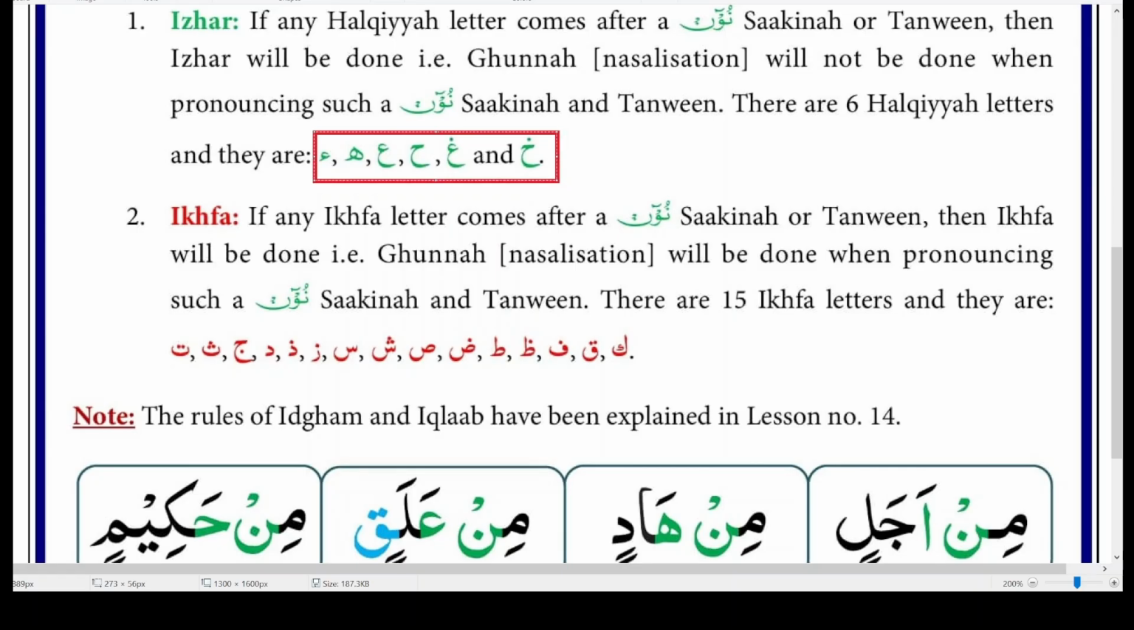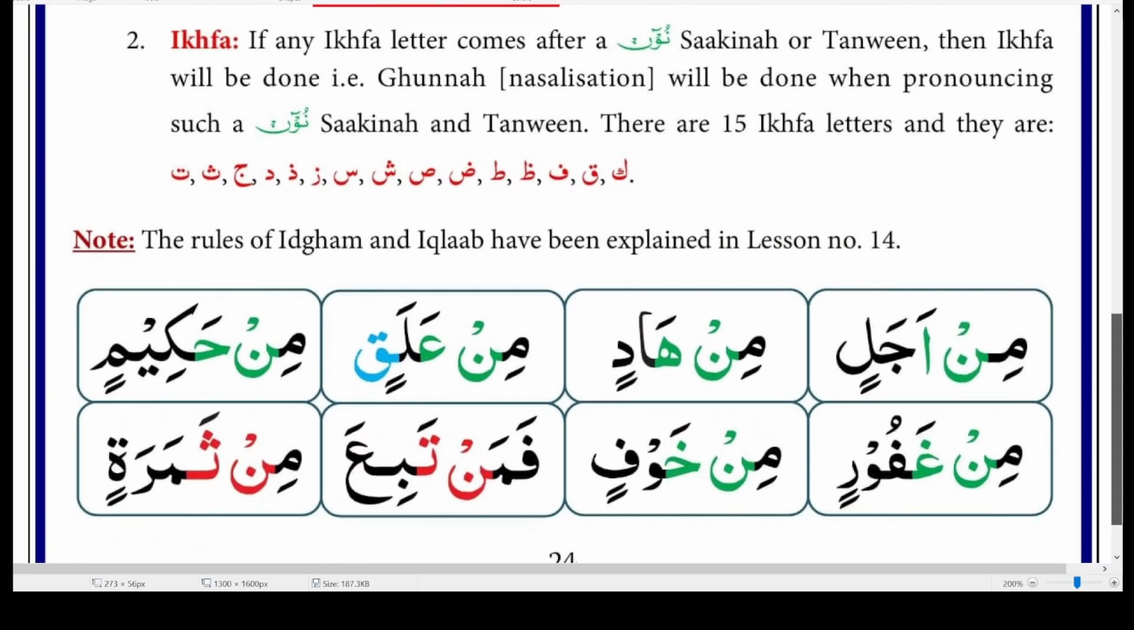So when one of these 6 letters comes after Nun Sakin and Tanween, that's when you do Izhar, you read Nun normally. So in this word, Min Hakimin, the letter next to Nun Sakin is Ha, and Ha is one of the 6 Izhar letters. So that is the reason why we read Nun normally here. In all these words with the green Nun, all these are examples of Izhar.